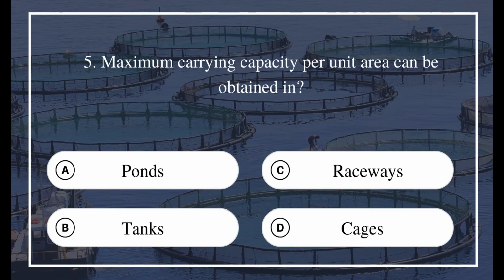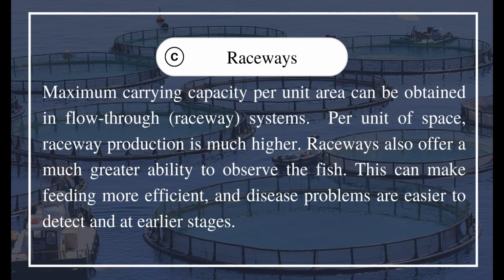5. Maximum carrying capacity per unit area can be obtained in: A. Ponds. B. Tanks. C. Raceways. D. Cages. The answer is C. Raceways. Maximum carrying capacity per unit area can be obtained in flow-through raceway systems.